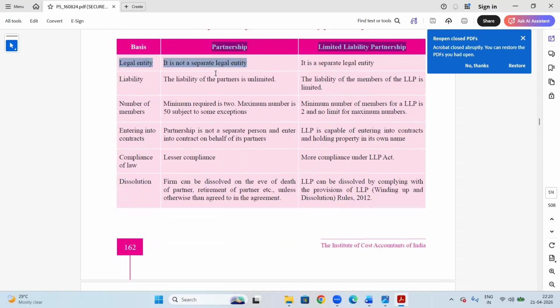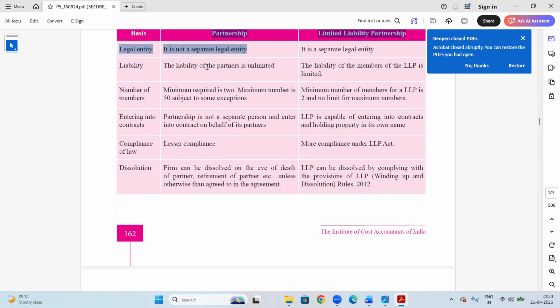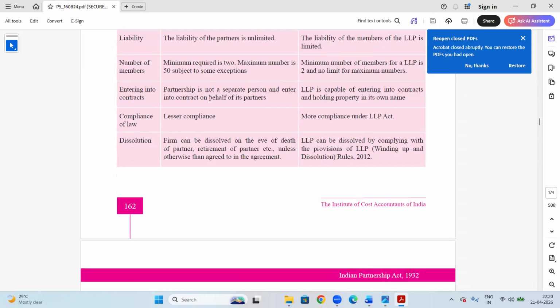Difference between partnership and LLP. Separate legal entity: not present in partnership, it is present in LLP. Liability is unlimited in case of partnership, limited in case of LLP. Maximum number of persons for partnership 50. No limit for LLP. Minimum 2, maximum it can be any number. Partnership is not a separate person.